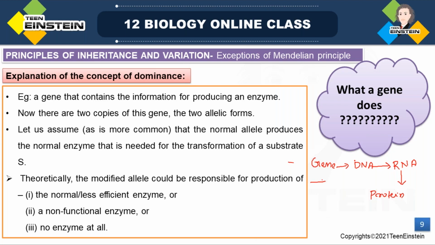So from DNA, RNA is formed, and RNA along with the ribosome forms the protein. And this protein gives different expressions, or genetic expressions, in our body.